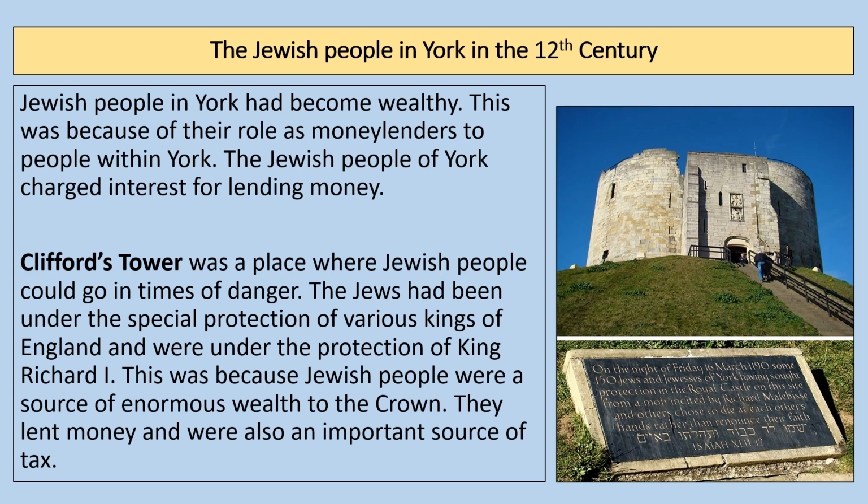Okay, so what about Jewish people in York in the 12th century? Well, many Jewish people in York had become wealthy in the 12th century. That was because of their role as moneylenders to people within York. The Jewish people of York had charged interest for lending money, which of course is perfectly normal when money is lent. Cliffords Tower was a place where Jewish people could go in times of danger for protection.